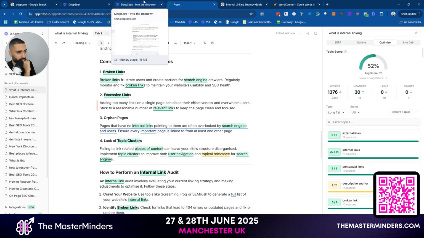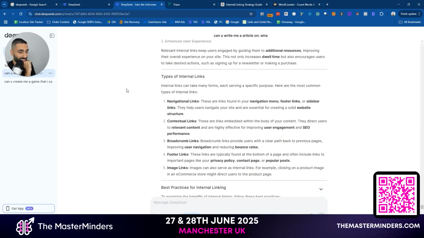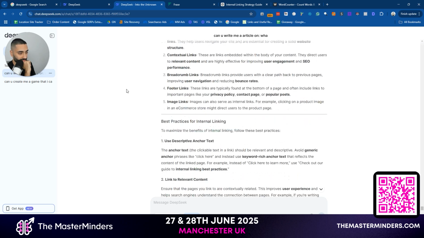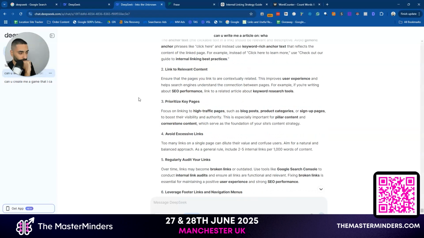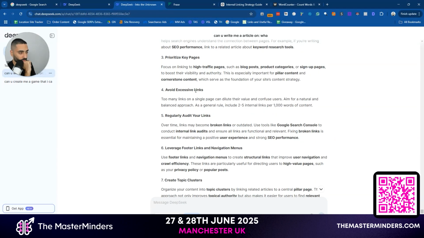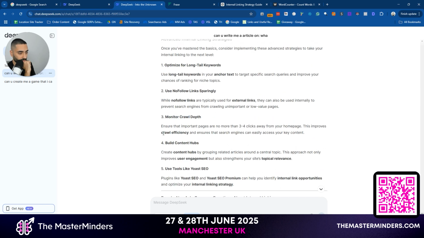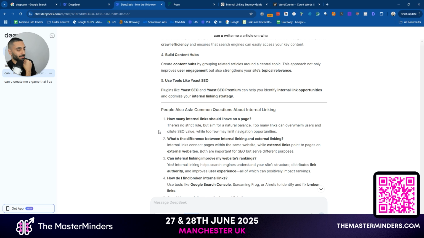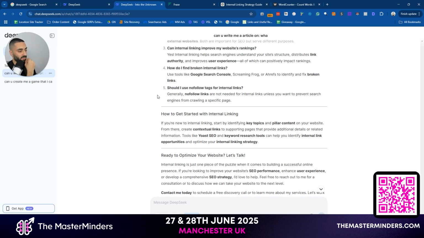Again, I feel like both the articles are pretty decent in their own way. Avoid excessive links, regularly audit your links, create topic. Oh, this is an interesting one, because they've both mentioned things that should be in the article, but they've also both not mentioned things that should be in the article, if that makes sense.